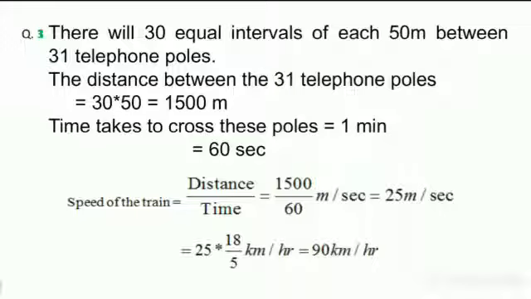The options are in kilometers per hour, so we have to convert this meters per second into kilometers per hour. Just multiply by 18 by 5, and we will get kilometers per hour. So the answer is 90 kilometers per hour.